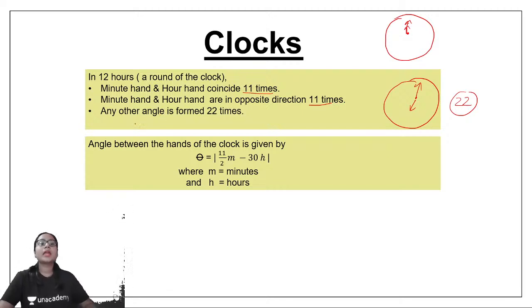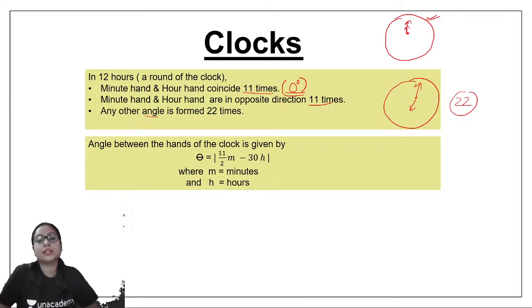Any other angle is formed 22 times. When the minute hand and the hour hand coincide, the angle formed between them is equal to 0 degrees. Similarly here, the angle formed between the minute hand and the hour hand is equal to 180 degrees.